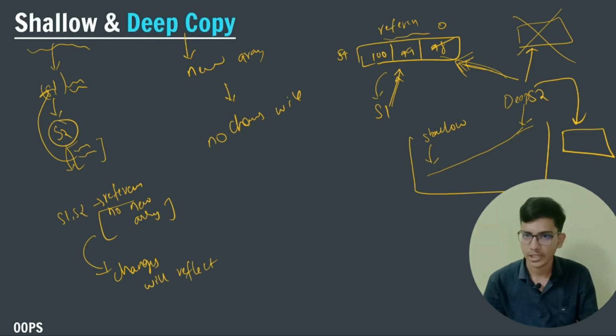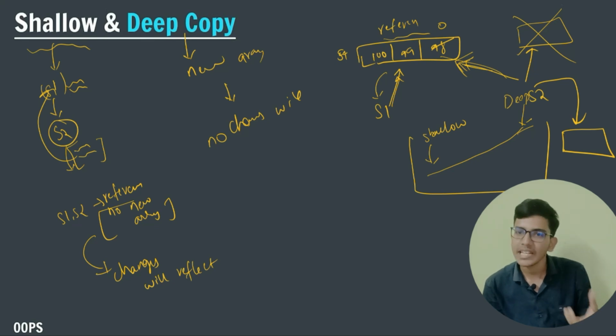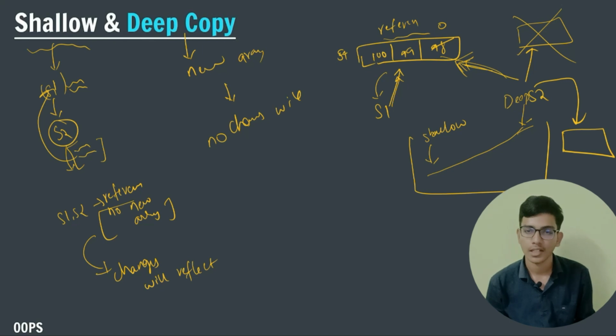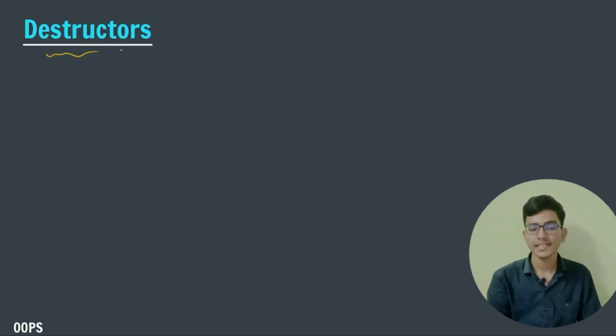You can study also in Stack Overflow, and if you are really interested in programming, then you can study about shallow and deep copy concept. Now let us talk about destructors. In the universe a balance is very necessary. Thanos and Batman told that a balance is very needed, right? Similarly, balance is very needed.